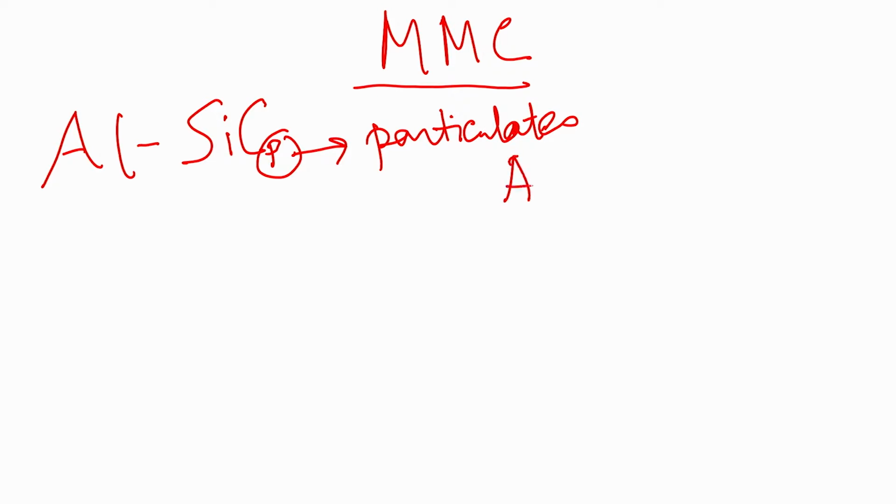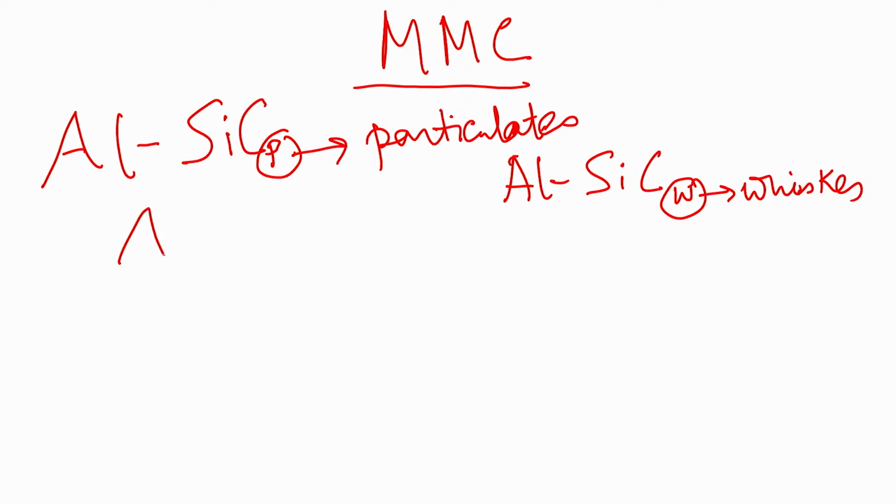So, if you use silicon carbide whiskers as a reinforcement, we call it aluminum silicon carbide whisker; W in the subscript stands for whisker. Then if you have silicon carbide fibers, it is used as a metal matrix composite, silicon carbide fiber reinforced aluminum matrix.